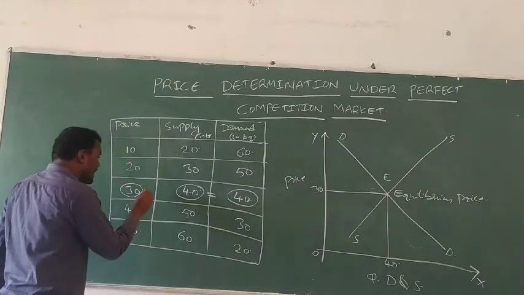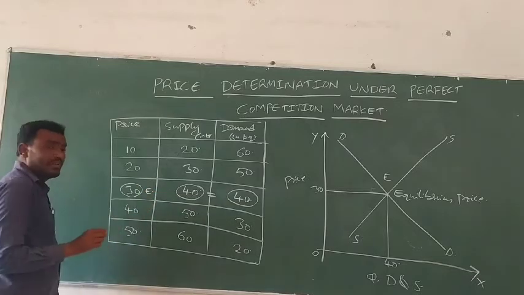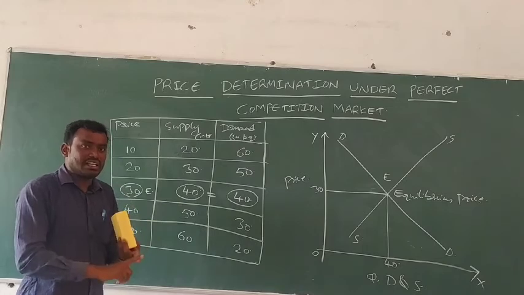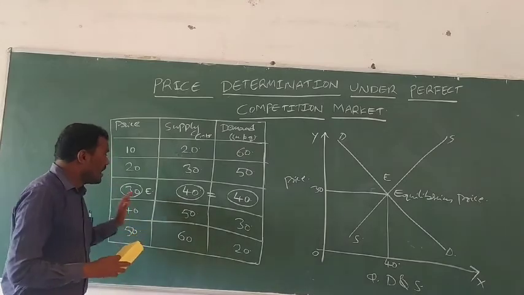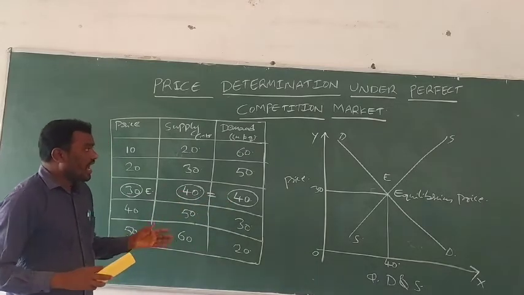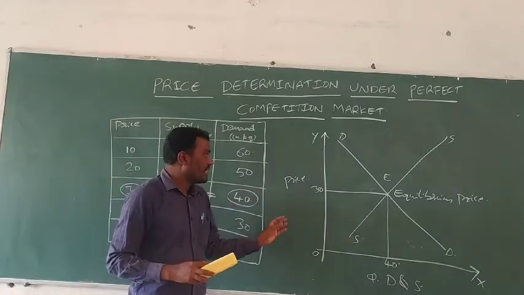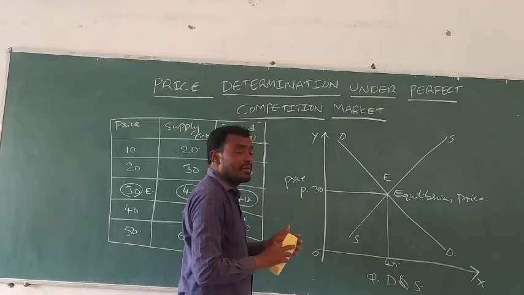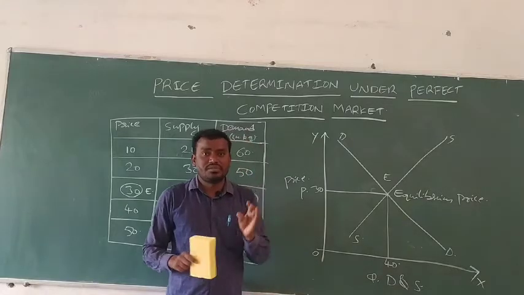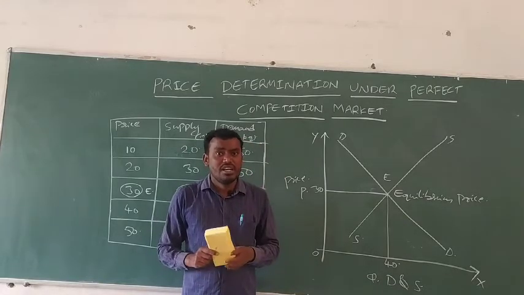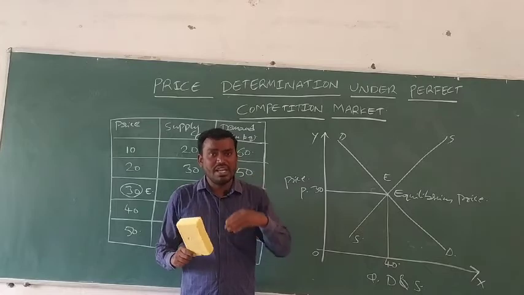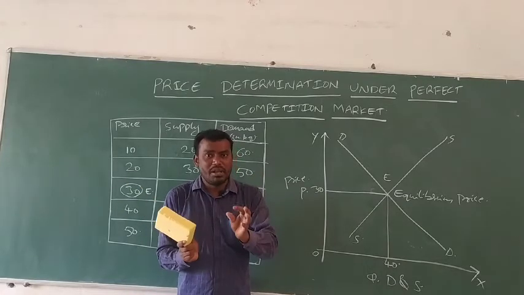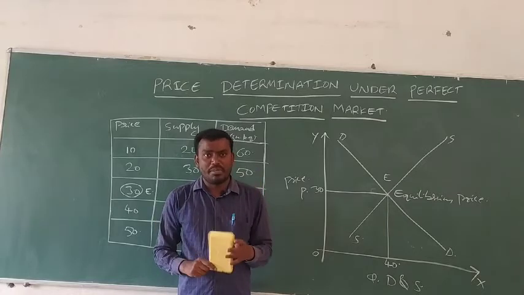Equilibrium price is where demand and supply are equal. Under a perfect competition market, prices are determined by market forces such as demand and supply. The situation where demand and supply are equalized is the equilibrium price in a perfect competition market.